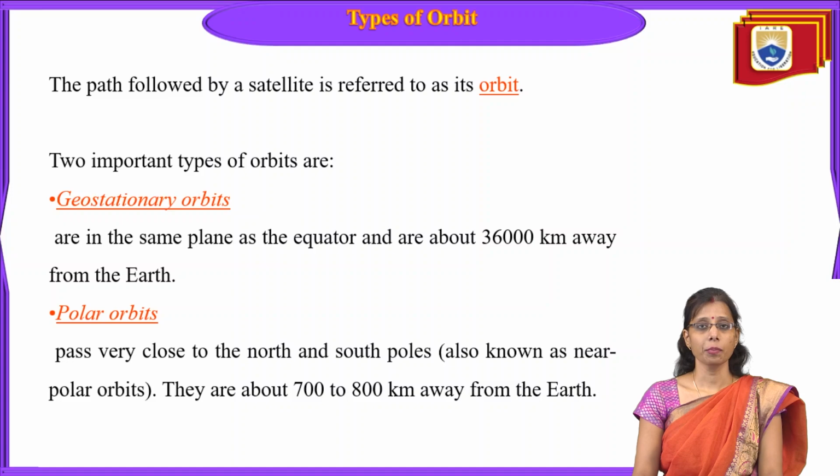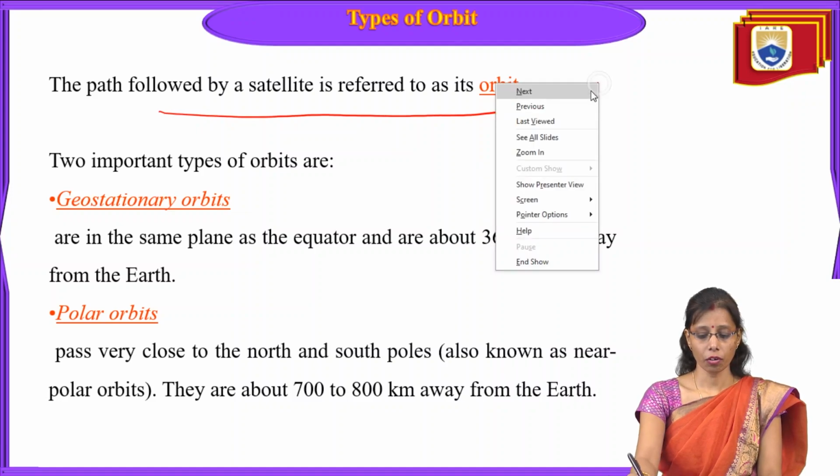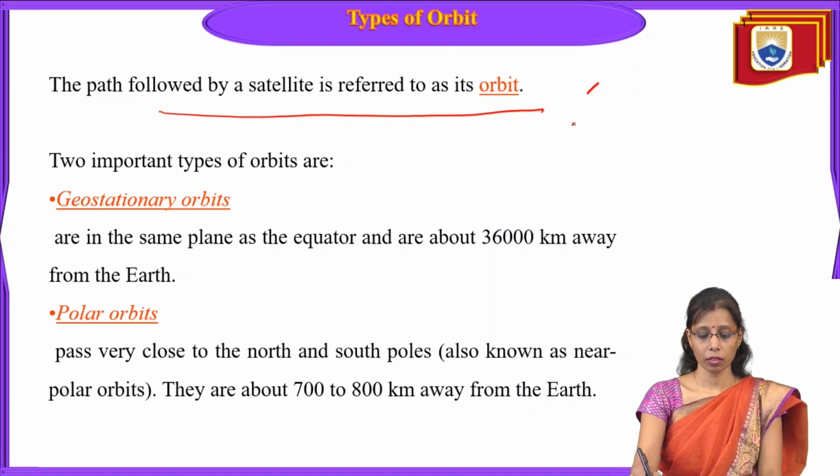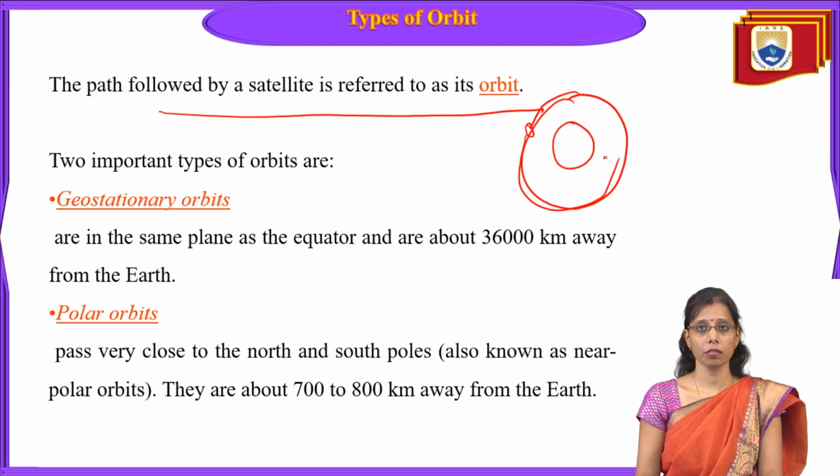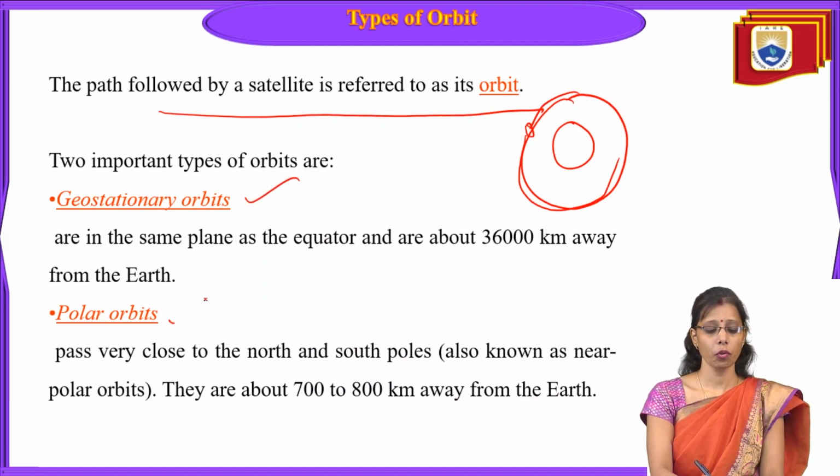Till now we were discussing orbits. So what are the types of orbit? Let's see. The path followed by a satellite is referred to as its orbit. So this is the Earth and we have a path here. The satellite will follow this path, and this is called an orbit. Two important orbits we have here: geostationary orbits and polar orbits.